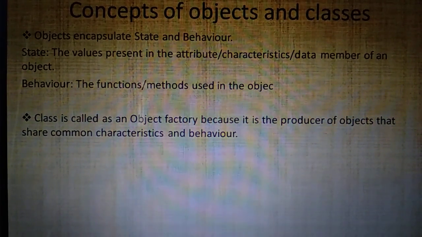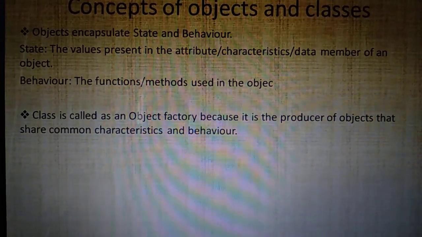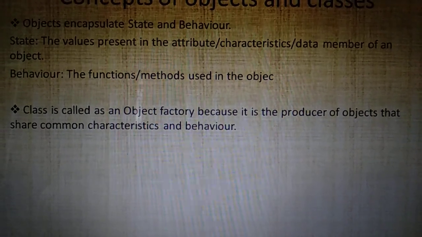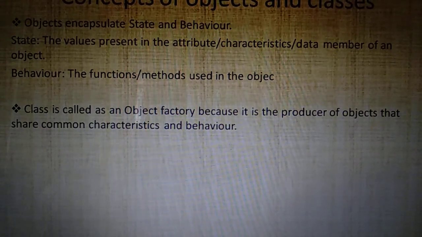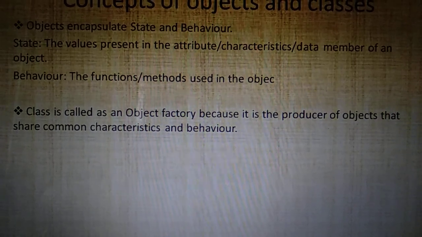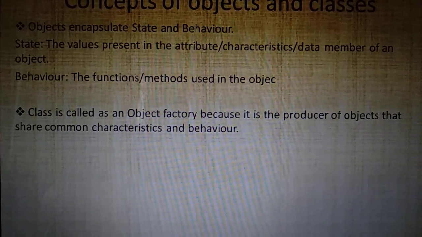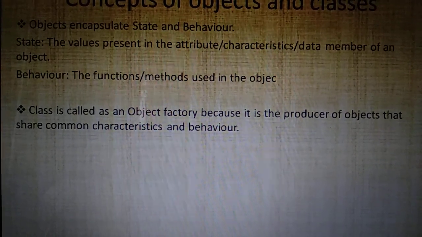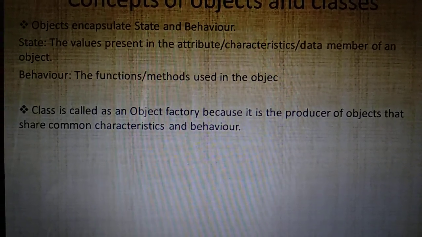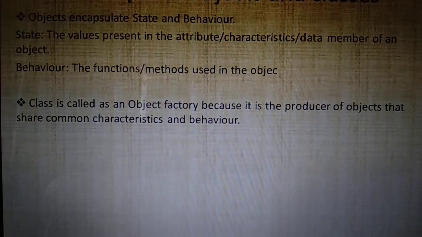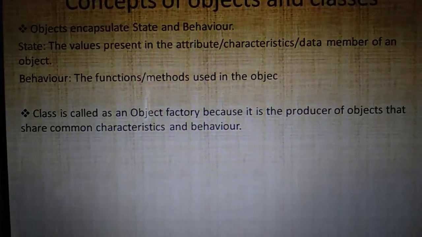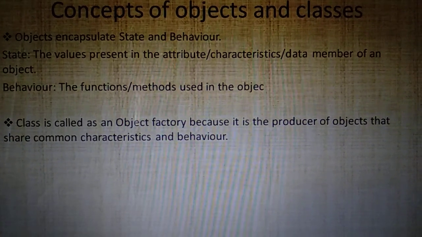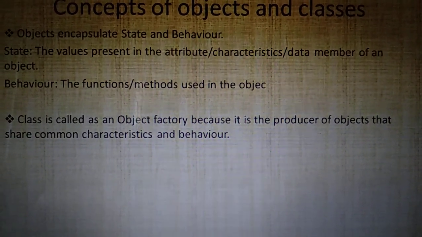Here you can expect a question, why class is called as an object factory? This is an important question. What is the reason? Because class is a producer of objects. From one class itself we can create as many objects as needed, provided these objects share common characteristics and behavior. Okay, so class is called as an object factory because it is a producer of objects which share common characteristics and behavior. That is important.